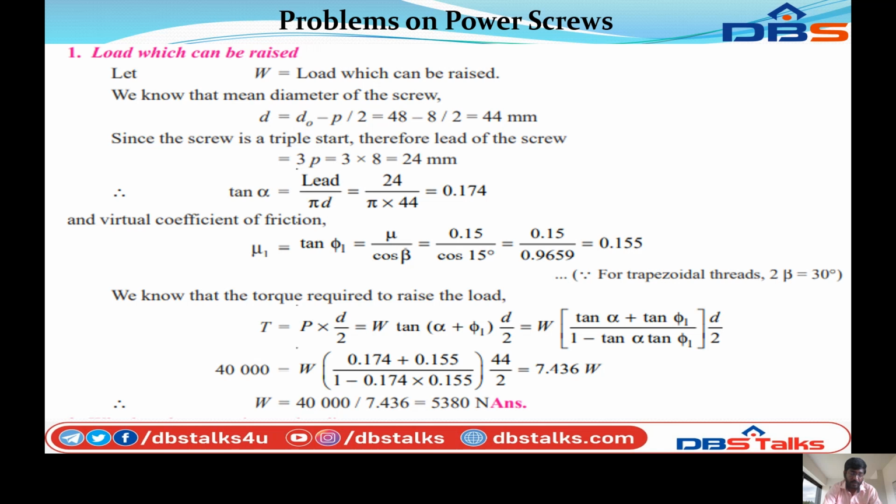40,000 is equal to W into 0.174 plus 0.155 by 1 minus 0.174 into 0.155, into 44 divided by 2. Next we can calculate the value, 7.436 W. So by cross multiplication we can calculate W. Therefore W is equal to 40,000 divided by 7.436. Next we can calculate the value. W is equal to 5,380 Newtons.